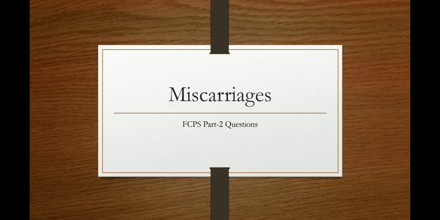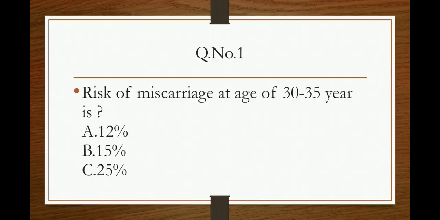Bismillahirrahmanirrahim. This video is about the topic of miscarriages, and we will explain and discuss a few FCPS Part 2 questions related to the topic of miscarriages. We had one question in the previous exam about the risk of miscarriages at the age of 30 and 35 years. Different options were given like 12%, 15%, 25%.